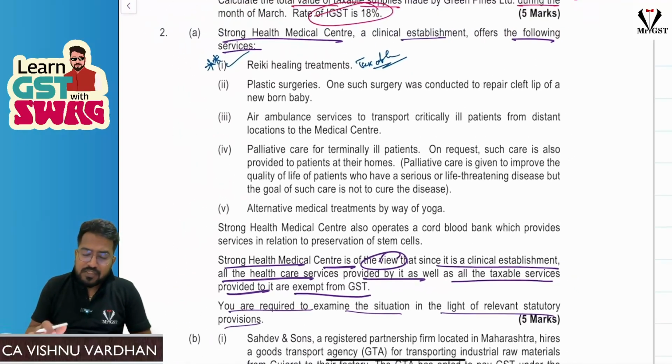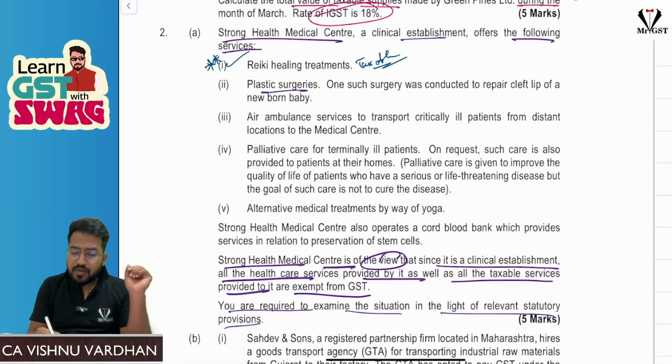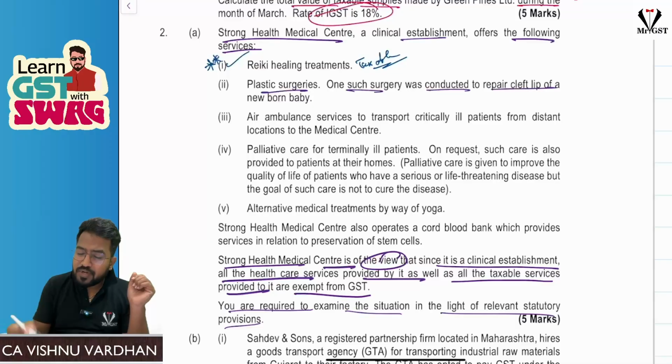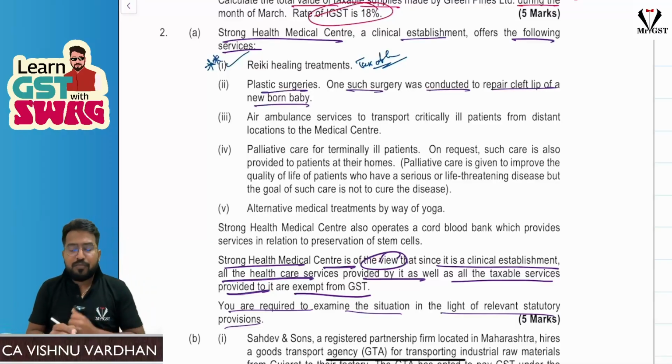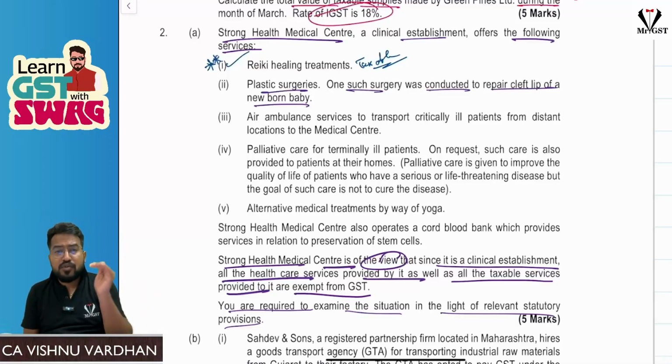Next, number two, sir, plastic surgeries, what they are conducting. Plastic surgeries, where one such surgery was conducted to repair cleft lip of a newborn baby. Here, when you are writing the answer for this, you should also give the reasoning. That is very important. It is not like you are writing it is taxable, that's all. You should also give the reasoning.